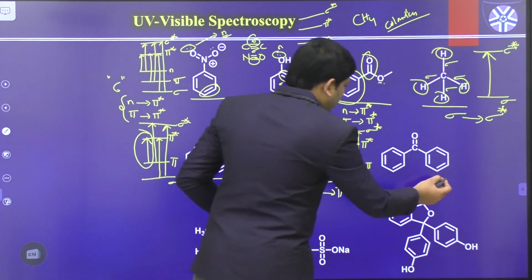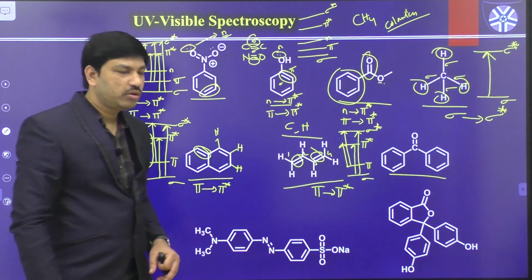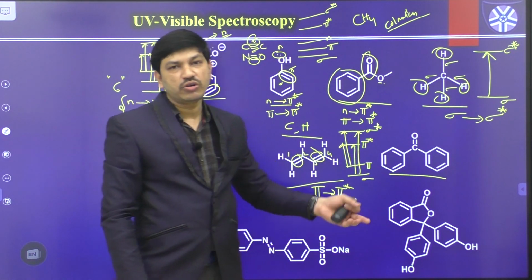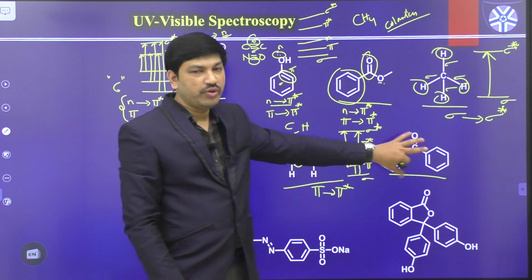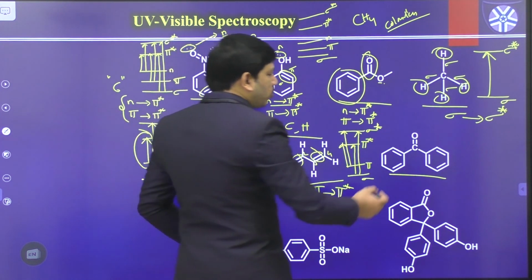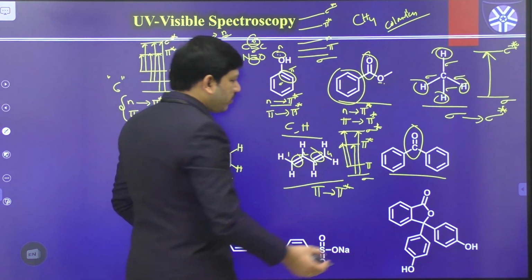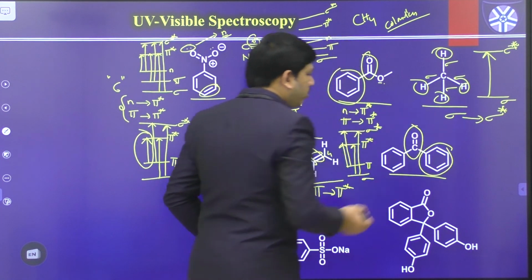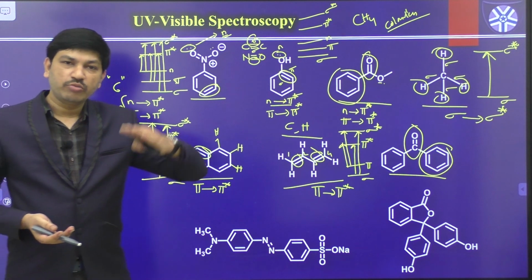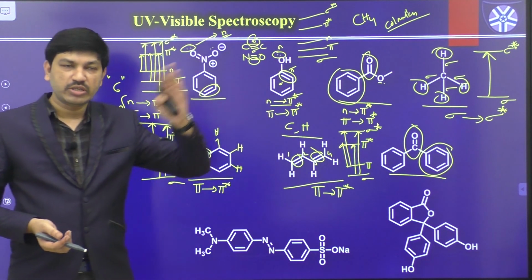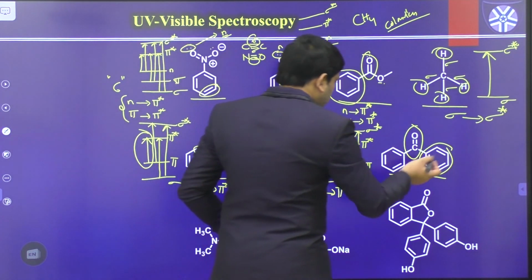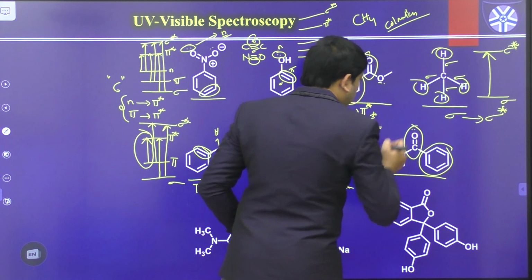And coming to another example, this is benzophenone, otherwise known as diphenyl ketone. It is a keto compound because we have a C=O group like this. At the same time we have aromatic groups. With an aromatic ring available, pi to pi star transition is possible, and sigma to sigma star transition is also possible. In addition to that, in this molecule we have an oxygen atom.